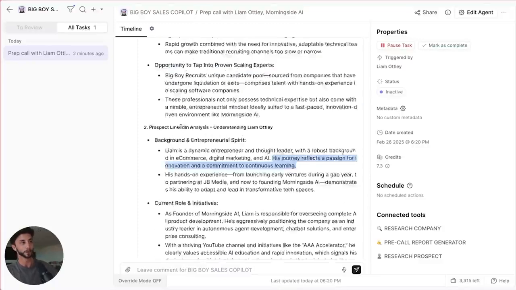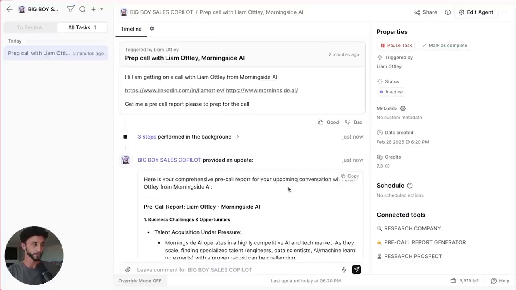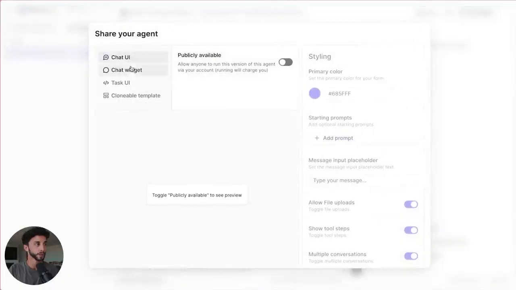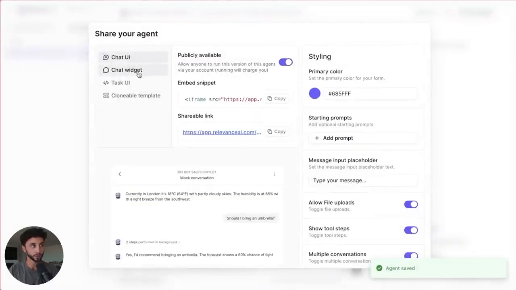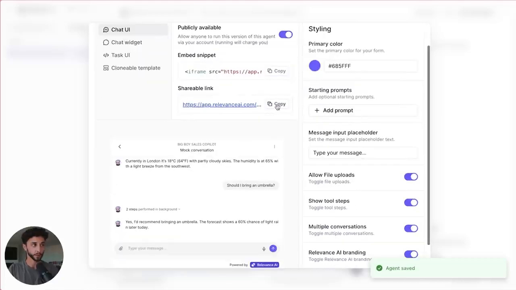That is the Big Boy Sales Copilot for Big Boy recruits. The cool thing you can do now once you have built this is you can go share. There's a chat UI, which I'm going to turn on now. There are chat widgets, so you can put them on websites and stuff like that. What I want to do is just pull this up because this is what you'd be giving to your client likely, or if you guys are going to start selling these to businesses, which again, we're touching on selling in the last section of this video.